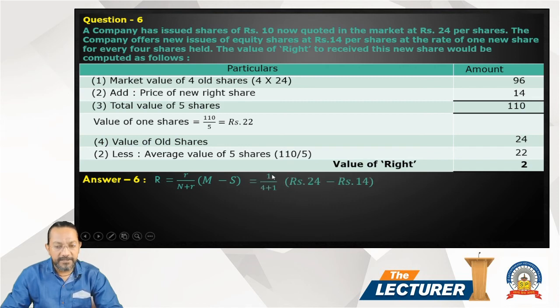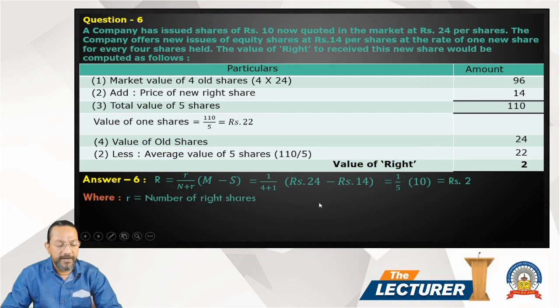1 is the right share offer, number of old shares is 4, plus new 1, market price minus issue price, 1 divided by 5 into 10 comes to 2, where small r